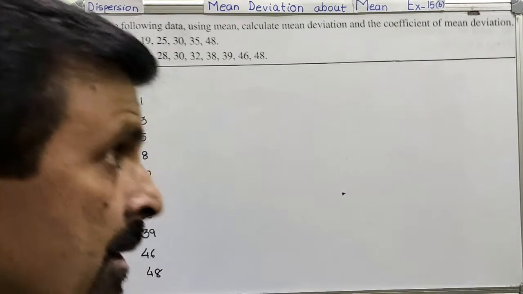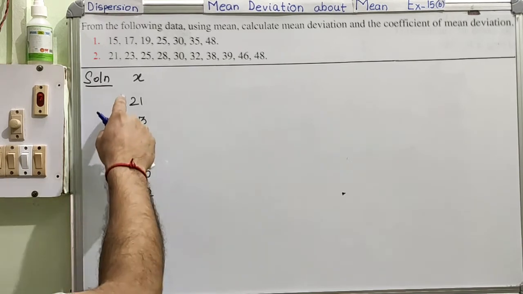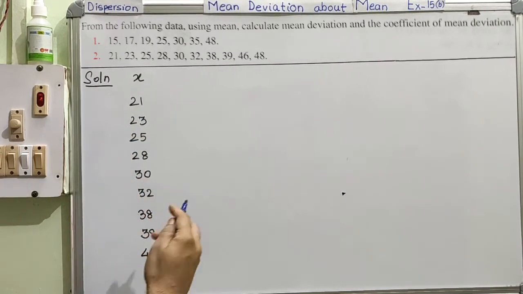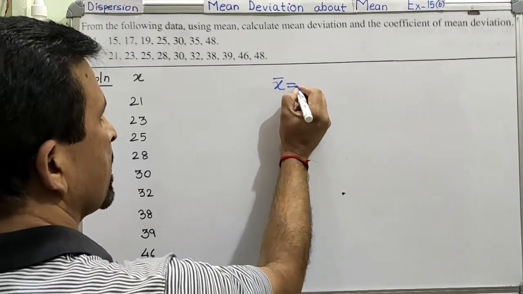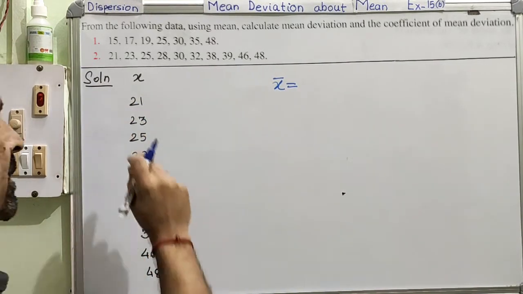So first of all, what we need is the mean of all this. Clear? So to find out the mean of this data, we need to have the sum of all this data divided by the total number of data.